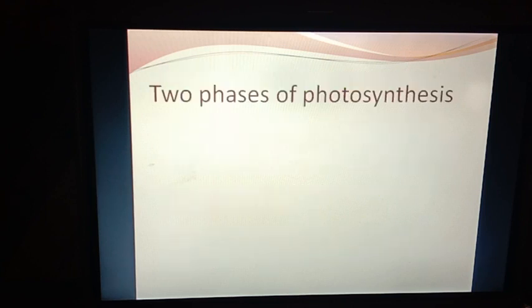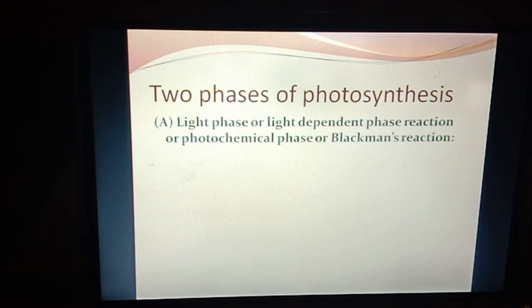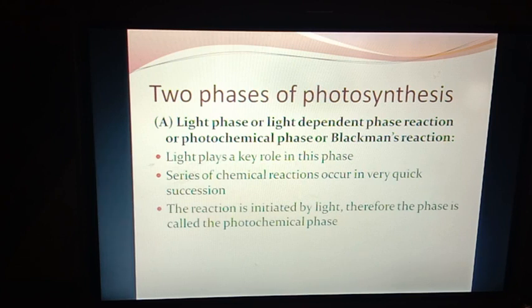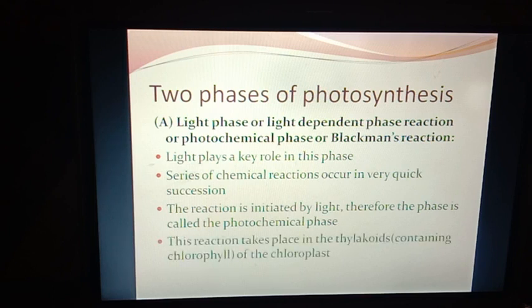2 phases of photosynthesis. First one, light phase or light dependent phase reaction, or photochemical phase or Blackman's reaction. Here, light plays a key role in the phase. A series of chemical reactions occur in very quick succession. The reaction is initiated by light, therefore the phase is called the photochemical phase. This reaction takes place in the thylakoids containing chlorophyll of the chloroplasts.